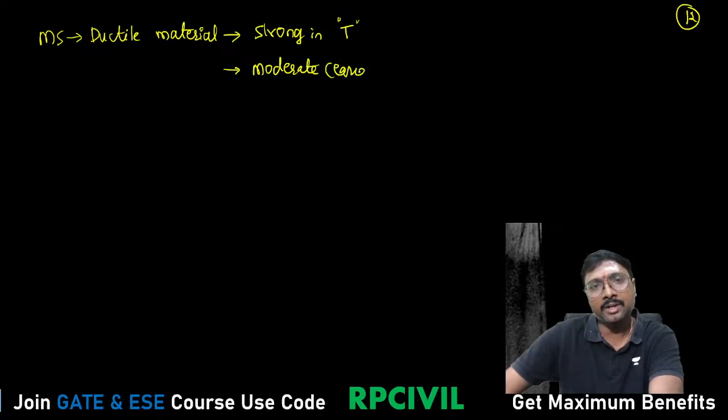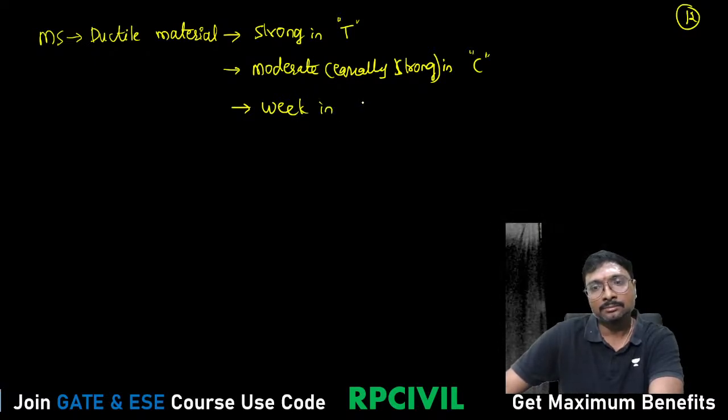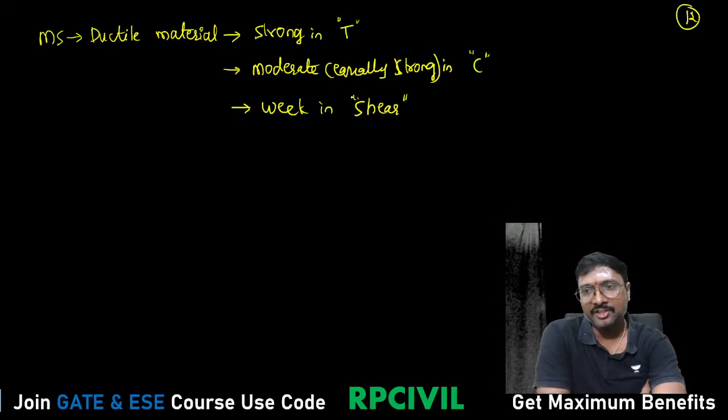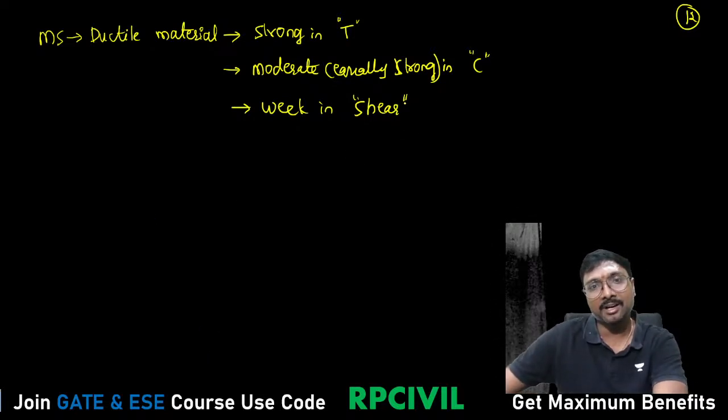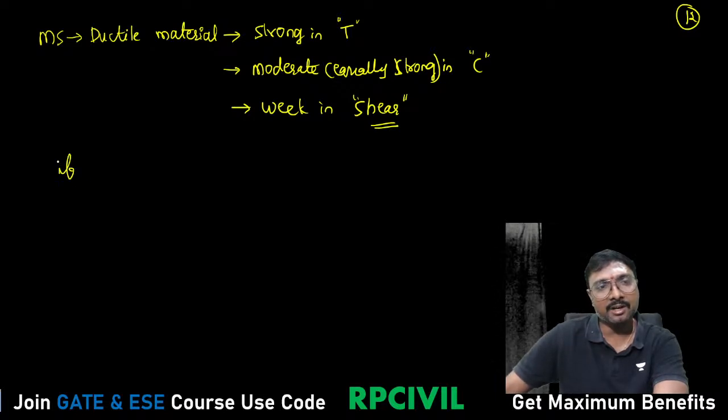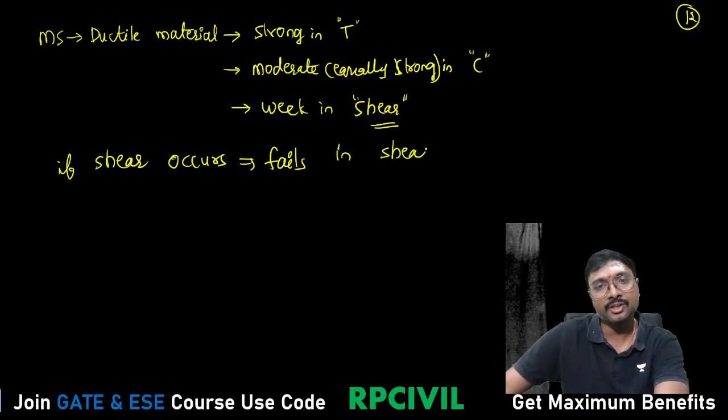Moderate or equally strong, right? Equally strong in compression. And weak in what? They are weak in shear. Whenever they are weak in shear, if shear is created, failure will be according to shear only. If a shear occurs, it fails in shear only, directly.